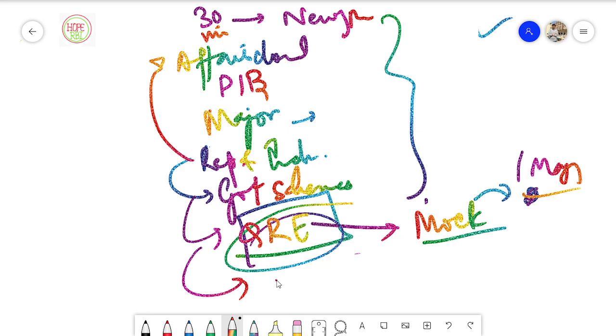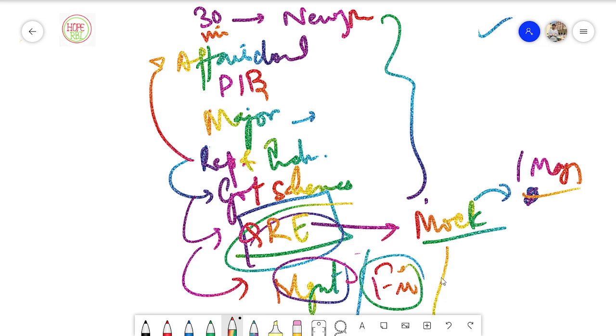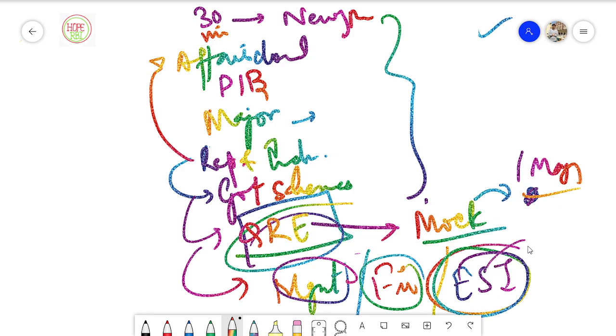After that, you should move on to the phase 2 static portion, which is management first. And after covering management, stop reading management and move on to finance. And after finance is done, move on to the ESI and also some of the important topics of ESI. You will not be able to cover the complete ESI. If you are able to, well and good for you. But if not, put more emphasis on some of the important topics of ESI, because about 60 to 70% of the ESI chunk you will encounter in your examination will be all of these things which you are already prepared for.